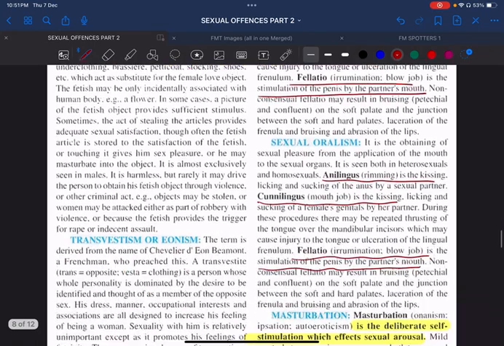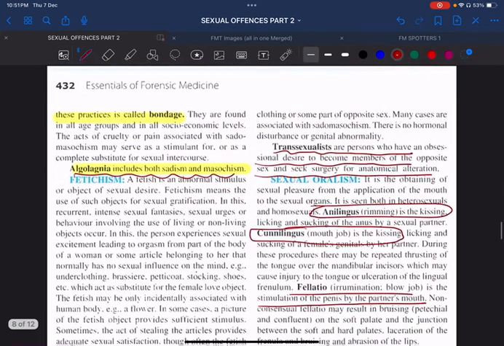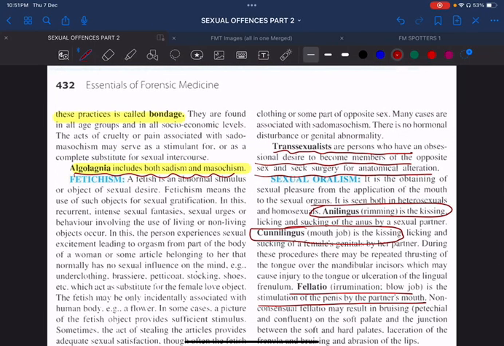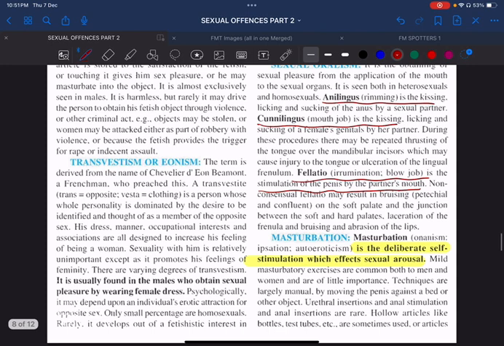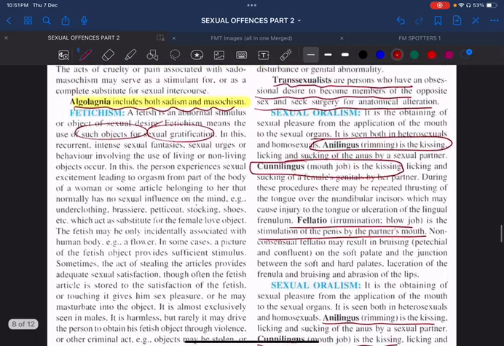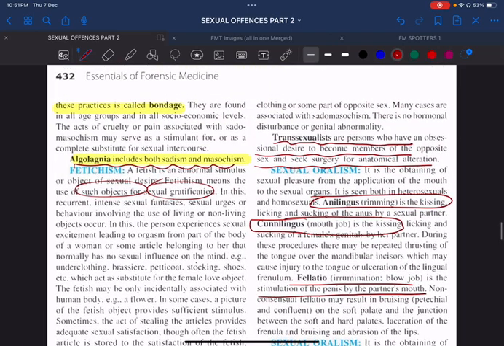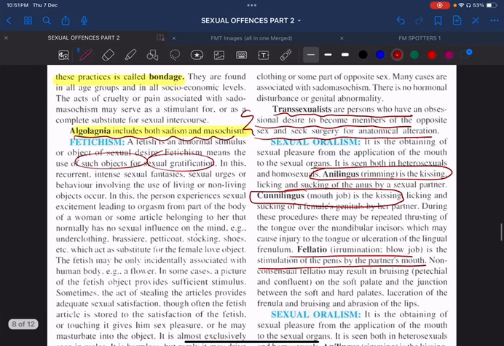What do you mean by fetishism? See, fetishism means use of objects, like toys, for sexual gratification. And something called as transvestism, also called as eonism. That means the males will obtain sexual pleasure by wearing the female dress. That is called transvestism, also called as eonism. Next is called as transsexualist. They're the persons who have an obsessional desire to become members of opposite sex, and they will do something called as sex replacement surgery.